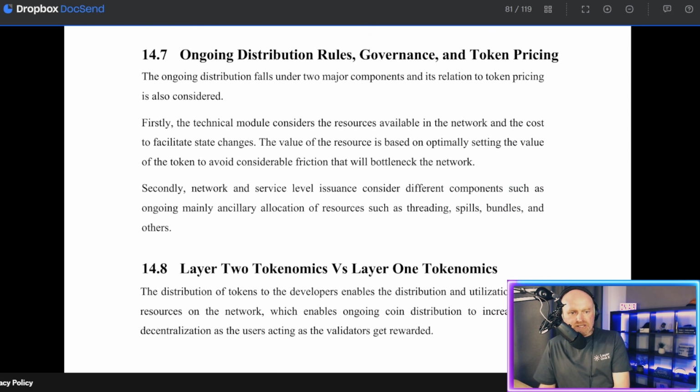14.7. Ongoing distribution rules, governance, and token pricing. The ongoing distribution falls under two major components, and its relation to token pricing is also considered. Firstly, the technical module considers the resource available in the network and the cost to facilitate state changes. The value of the resource is based on optimally setting the value of the token to avoid considerable friction that will bottleneck the network. Secondly, network and service level issuance consider different components such as ongoing, mainly ancillary allocation of resources such as threading, spills, bundles, and others.